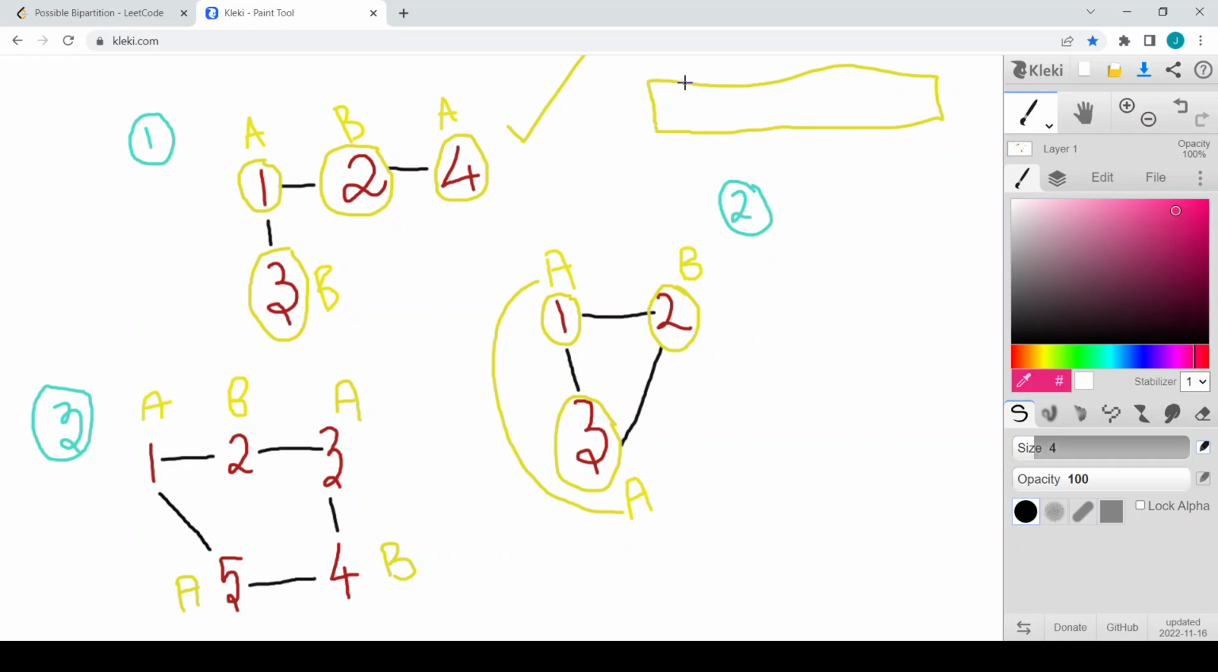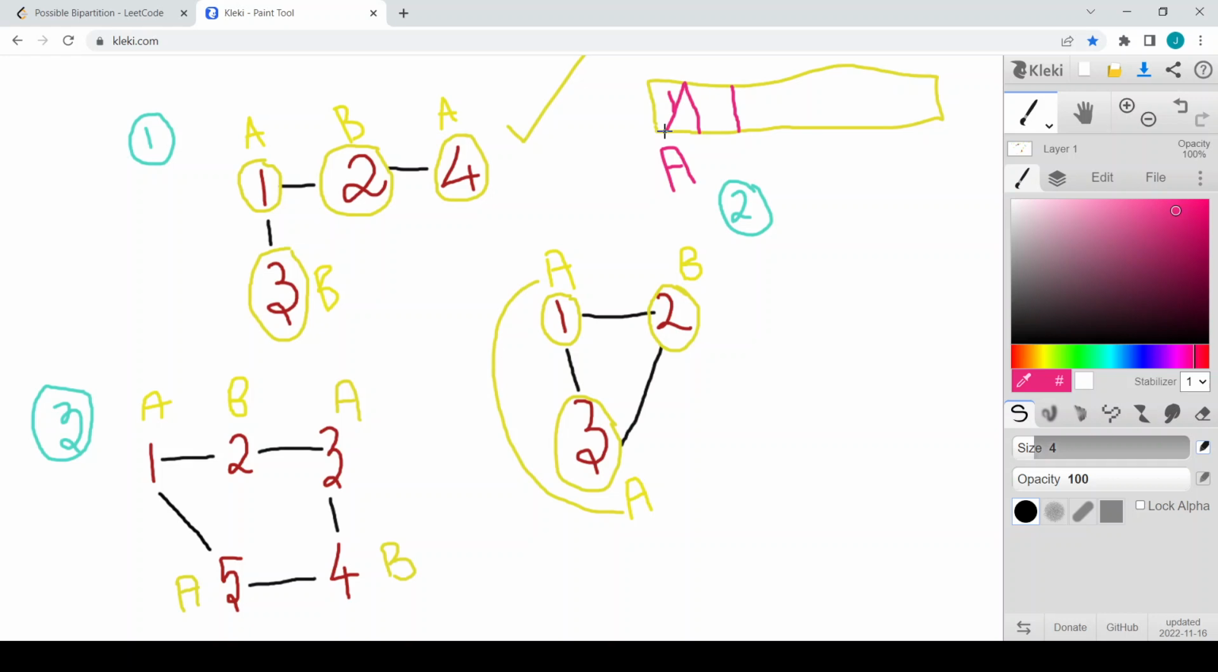First, I will visit node 1. It is not yet visited, so I will do a BFS on that. I will visit 1 and mark group ID A for 1, and I will go for its adjacent nodes, in the sense I will go for its next level.